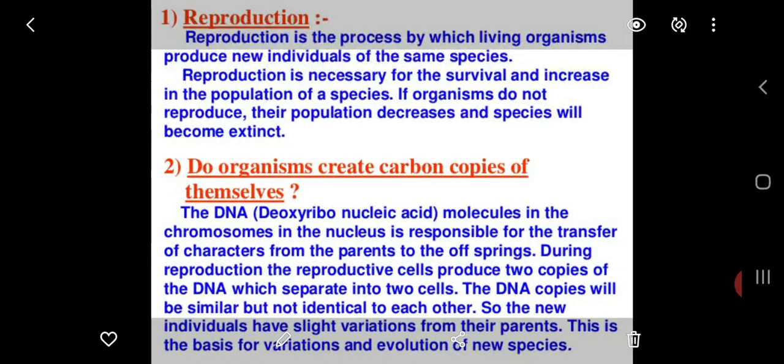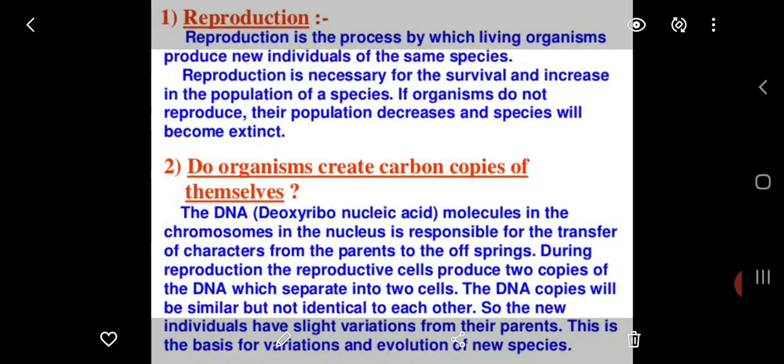Reproduction is the process by which living organisms produce new individuals of the same species. Reproduction is necessary for the survival and increase in the population of a species. If organisms do not reproduce, their population decreases and the species will become extinct.